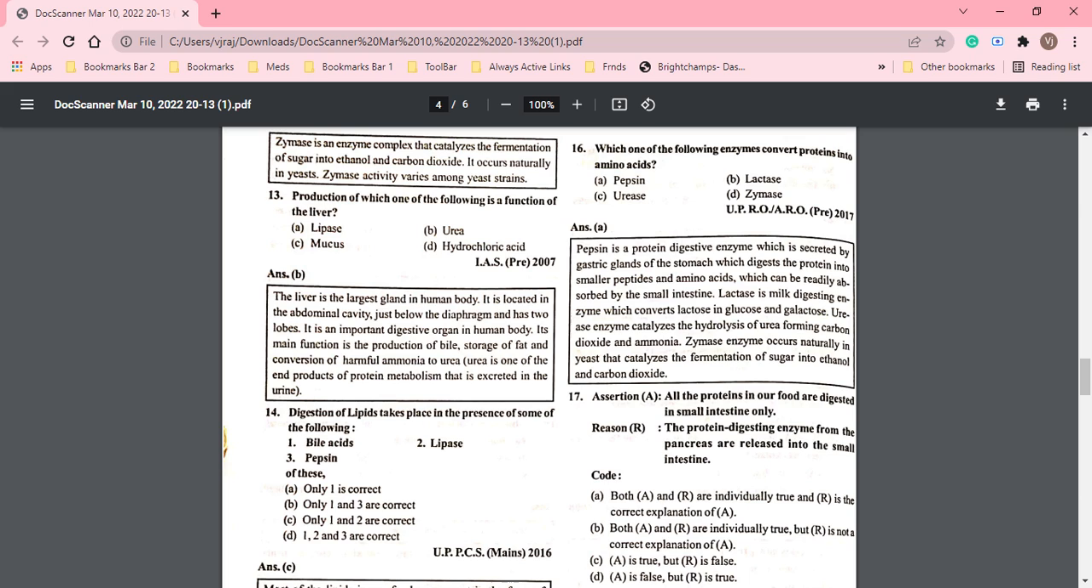So option C is correct. That is, 1 and 2 are correct. So the digestion of lipid takes place in the presence of bile acid and lipase enzyme.